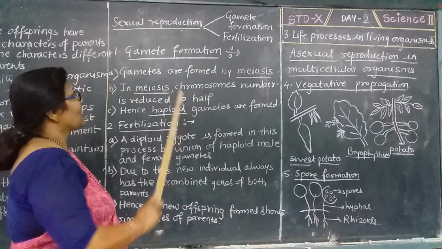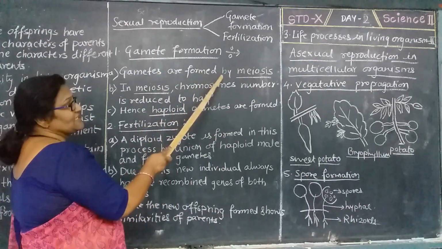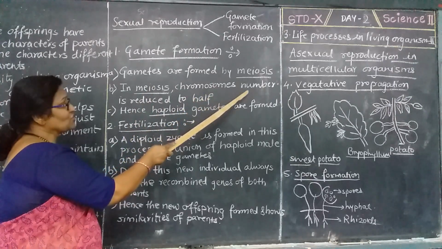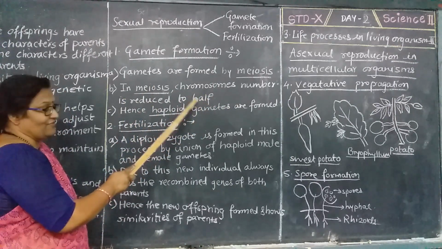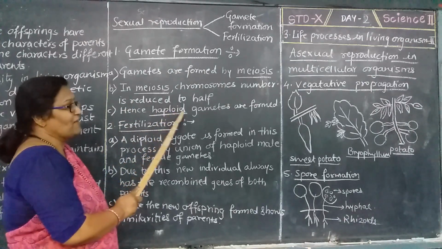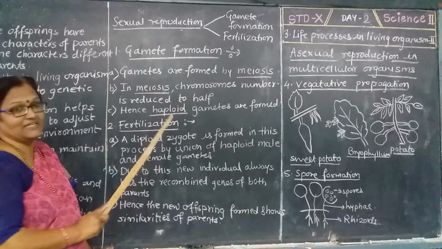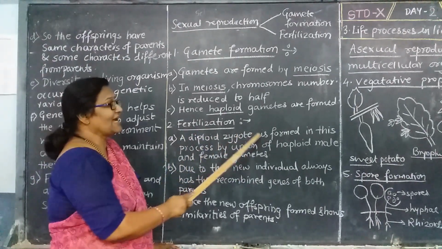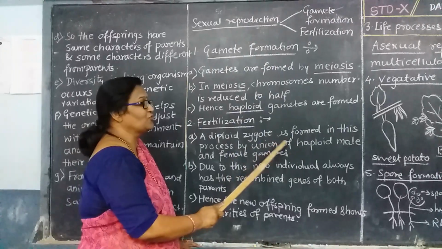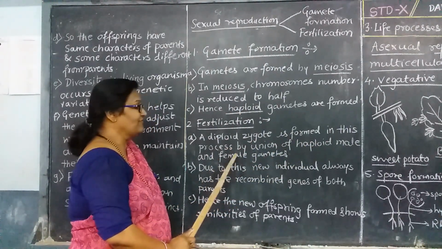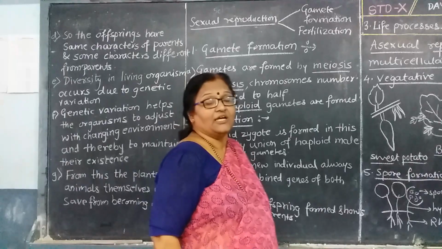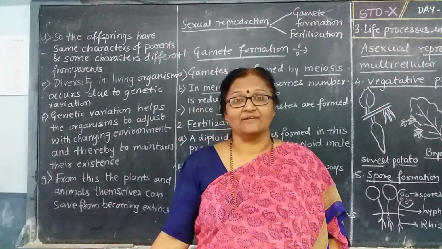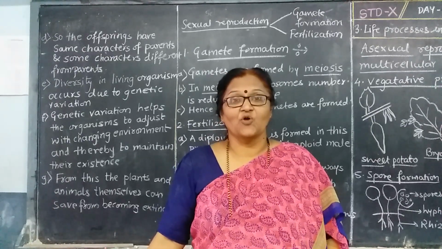Now gamete formation takes place by the meiosis process. In meiosis, we know that the chromosome number is reduced to half. Hence, the haploid gametes are formed here. Next comes fertilization. A diploid zygote is formed in this process by union of haploid male and female gametes. That means, in this process, both the male and female come together, unite and form a zygote.